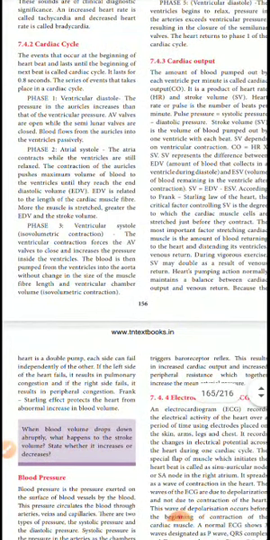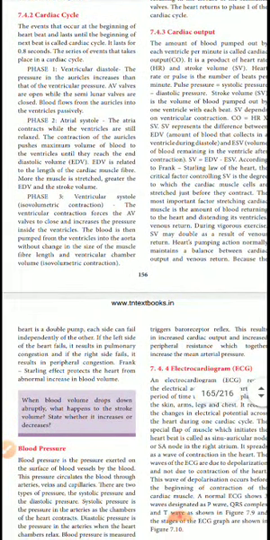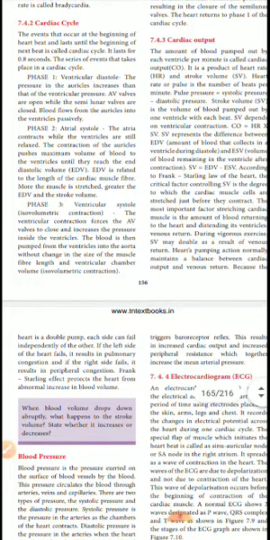First phase, ventricular diastole. The pressure of the auricle increases above the ventricular pressure. So the AV valves are open while the semilunar valves are closed. Blood flows from the auricle into the ventricle passively. Phase 2 is the atrial systole. The atria contract while the ventricles are still relaxed.